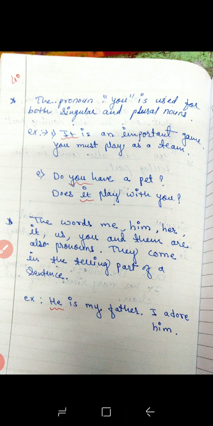So the words me, him, her, it, us, you, and them are also pronouns. They come in the telling part of these sentences. Telling part means when you are addressing someone. So you can directly use the pronoun instead of saying his name.